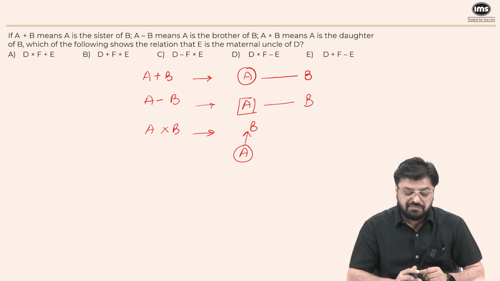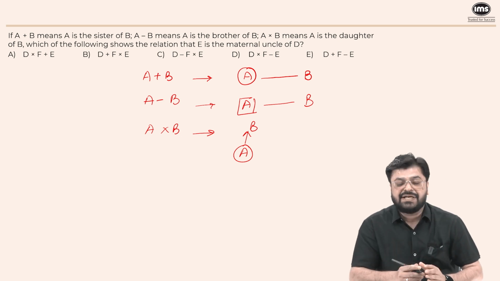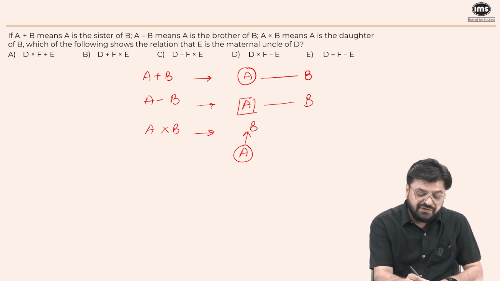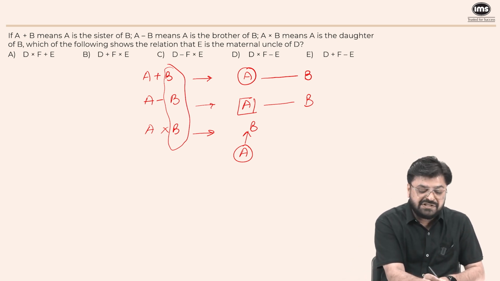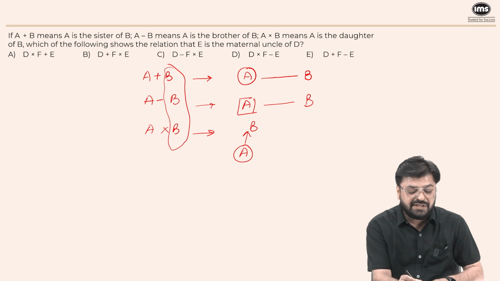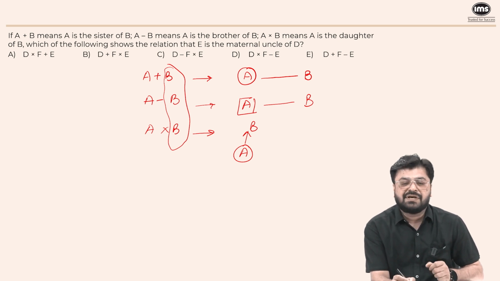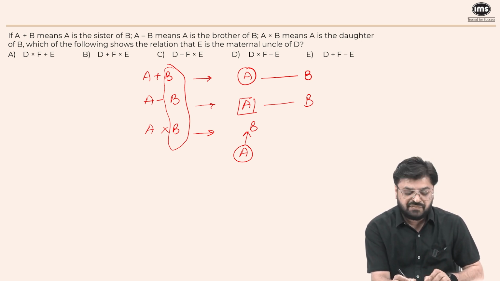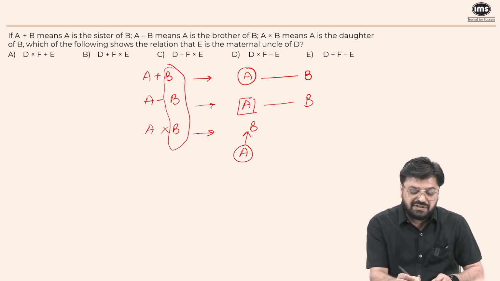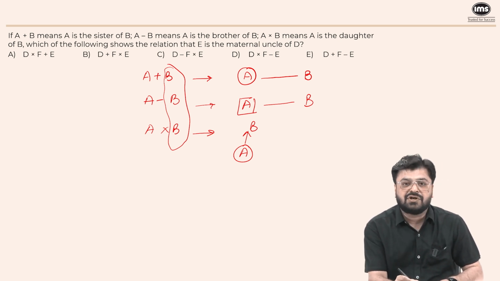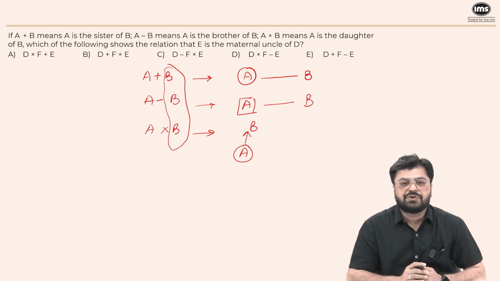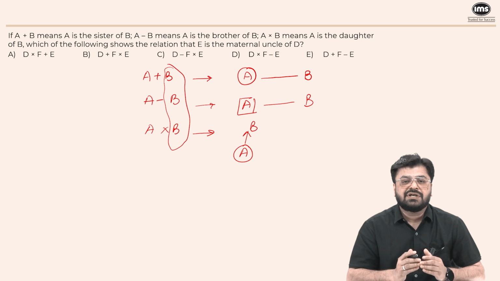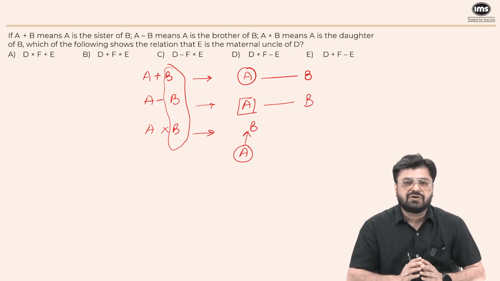Actually, this question has a problem. If you look at the answer options, E is at the end. And in none of the relations do we know the gender of the person who comes at the end. If it is F plus E, then we know that F is the sister of E, but that doesn't mean E is the brother of F. Same way, F into E means F is the daughter of E. Again, we don't know the gender of E. If you verify all the other options also, you'll see that none of them tells you about the gender of E. So this actually is a wrong question.